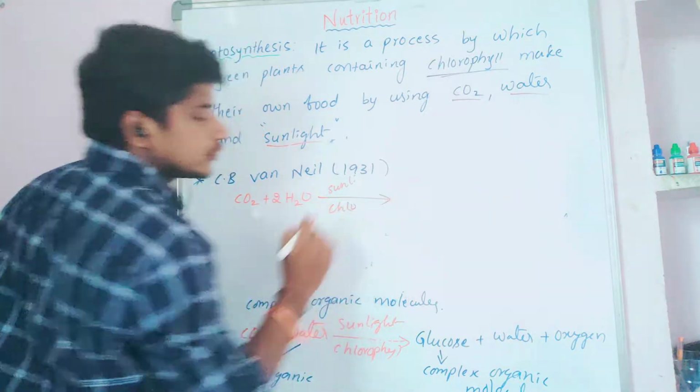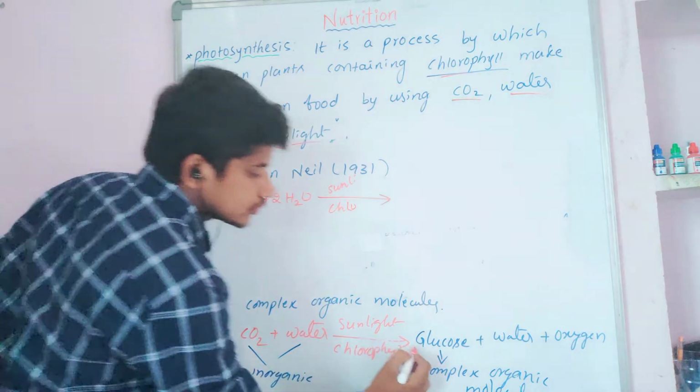Now, what is going to form here? The carbohydrate molecule. Glucose is a carbohydrate molecule.